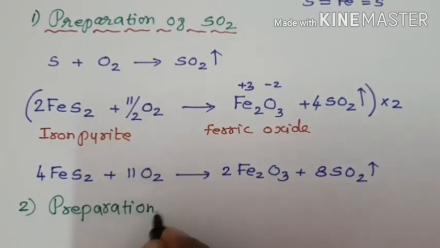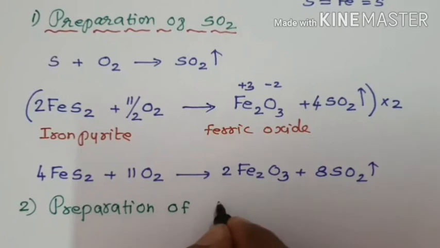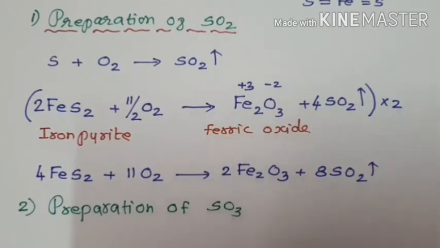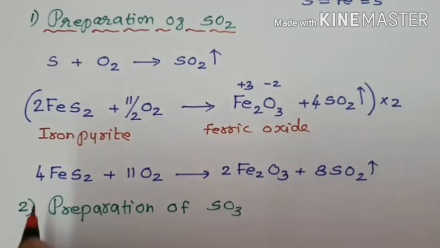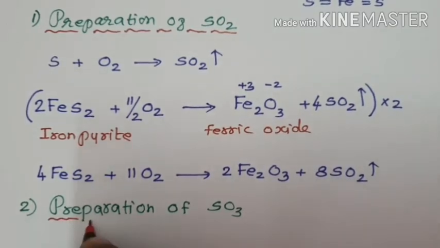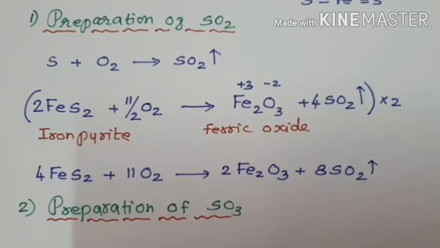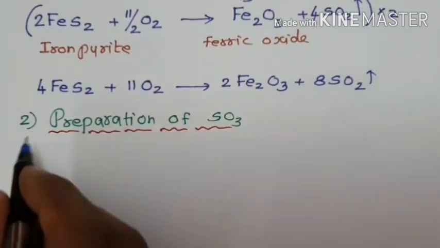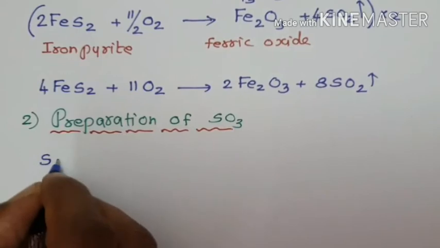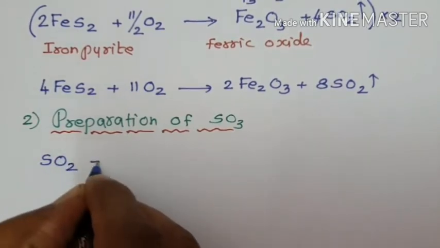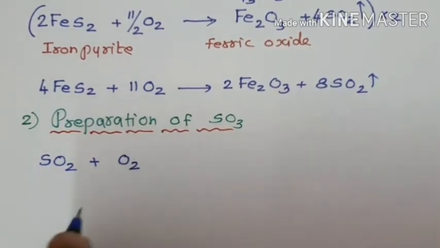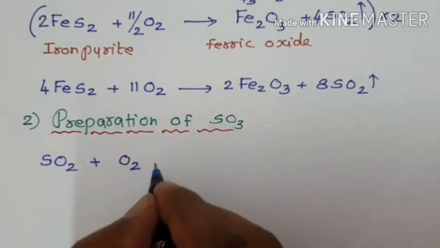Preparation of sulfur trioxide. In the contact process of manufacture of sulfuric acid we are discussing, the second step involves preparation of sulfur trioxide. How is it prepared? Easy method. Sulfur dioxide, SO2, is mixed with oxygen in presence of the catalyst